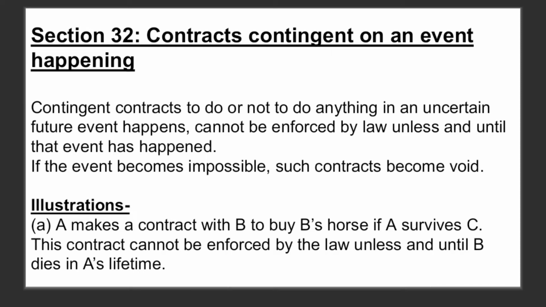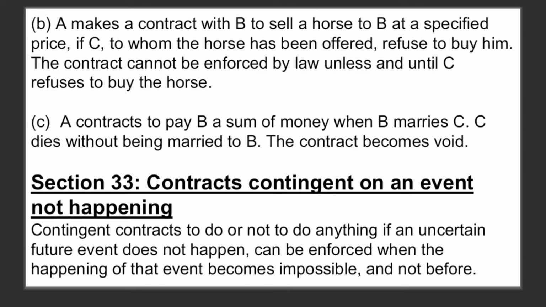This can be better understood with the help of illustrations. So the first illustration goes as A makes a contract with B to buy B's horse if A survives C. This contract cannot be enforced by law unless and until B dies in A's lifetime. Now the second illustration says A makes a contract with B to sell a horse to B at a specified price if C, to whom the horse has been offered, refuses to buy him. The contract cannot be enforced by law unless and until C refuses to buy the horse.